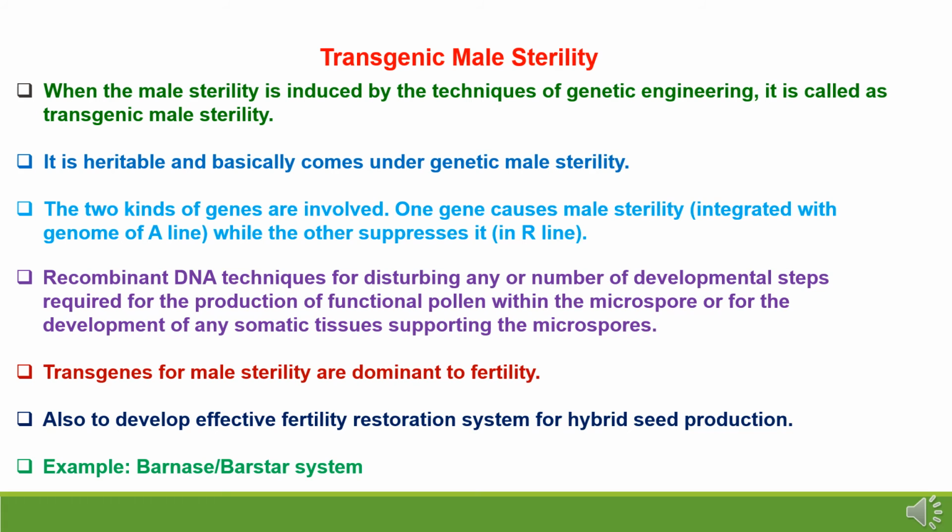which is for disturbing any number of developmental steps required for production of functional pollen within the microspore, or for the development of any somatic tissues supporting the microspores. Transgenes for male sterility are dominant to fertility. Also, to develop an effective fertility restoration system for hybrid seed production, the transgenic male sterility system is used, and some examples are the Barnase-Barstar system of hybrid seed production in mustard, which is related to GM crops.